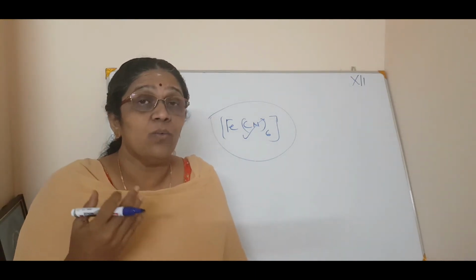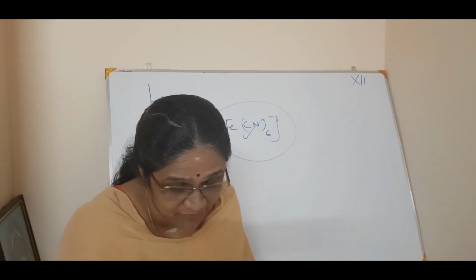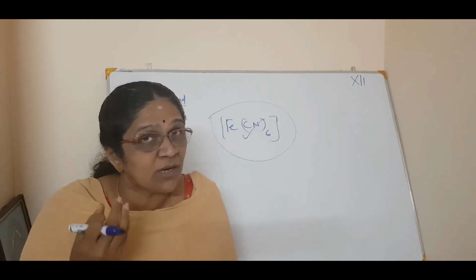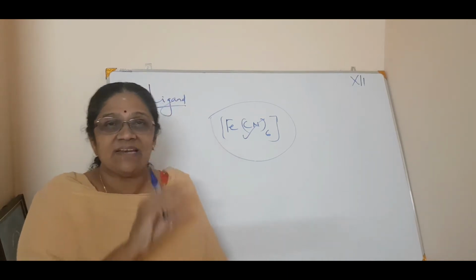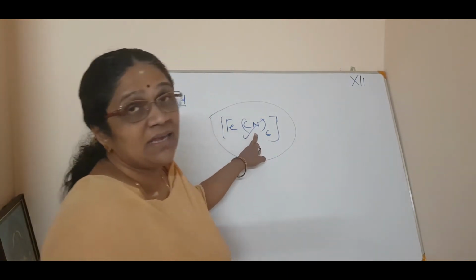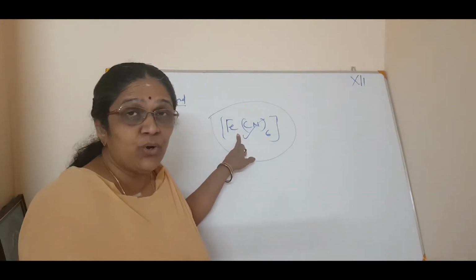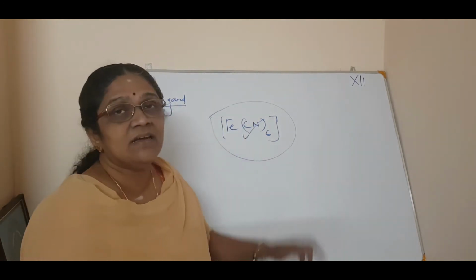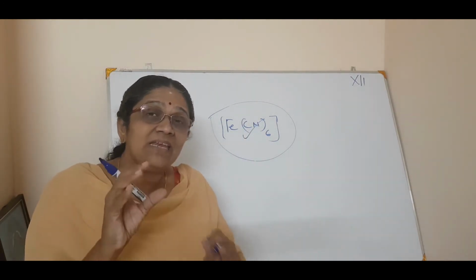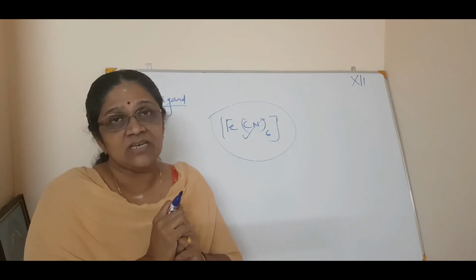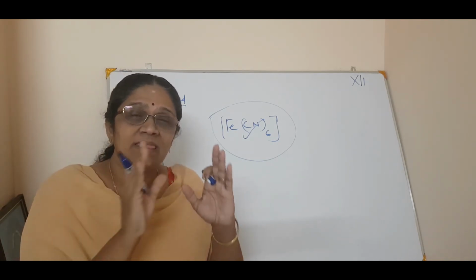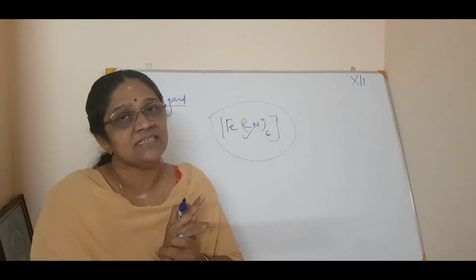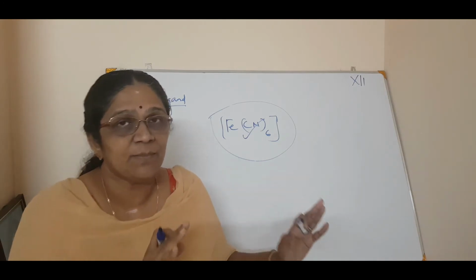So how will you define a ligand? A ligand can be defined as ions or neutral molecules bound to a central metal. See, the CN minus is directly bound to the central metal atom in the coordination entity. So the ligand is also in the coordination entity. In short, the metal atom as well as the ligand are in the coordination entity. Clear? So this is about the ligand.